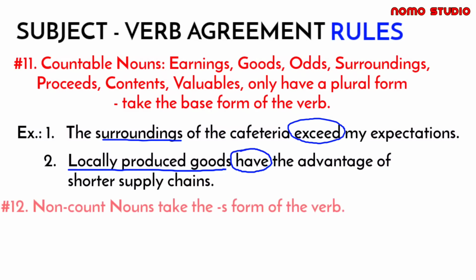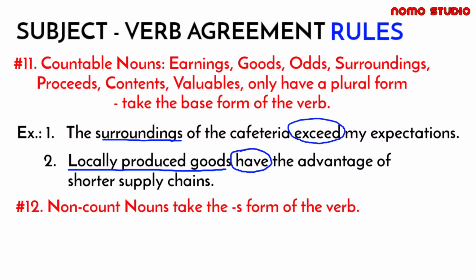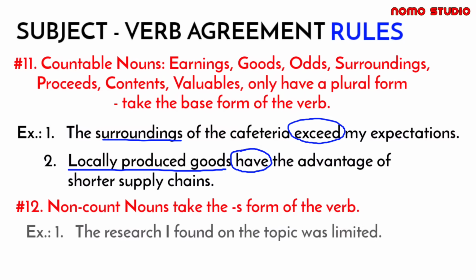So next we have rule number 12. Non-count nouns must take a singular verb. So when we say non-count nouns or mass nouns, ito yung mga nouns na hindi kayang bilangin kagaya ng sand, rice, food, milk, and etc. So for example, the research I found on the topic was limited. As what we can see, the subject of the sentence is research, and the verb here is was.